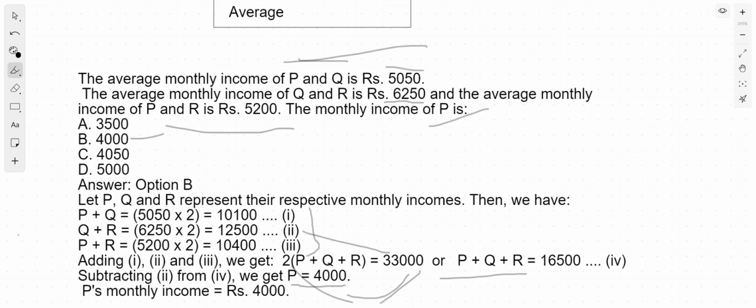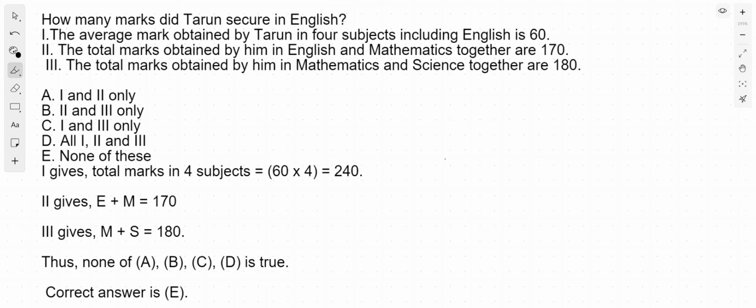So let's move on to some other questions for average. The question is based on data sufficiency, obviously. So how many marks did Tarun secure in English? First is average mark obtained by Tarun in 4 subjects including English is 60. Total marks obtained by him in English and Maths together are 170. Total marks obtained by him in Mathematics and Science are 180.